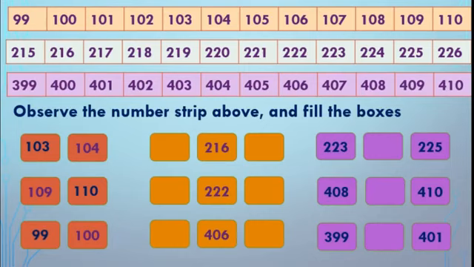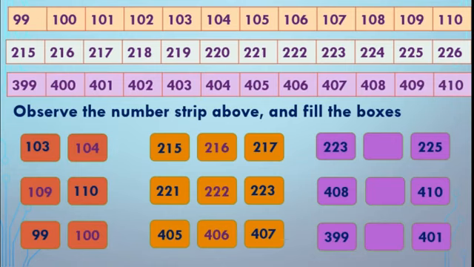Now here in the second fill up boxes, middle number is given. You have to write the before number and the after number. See this, 215 and 217, 221, 223, 405 and 407. Got this?